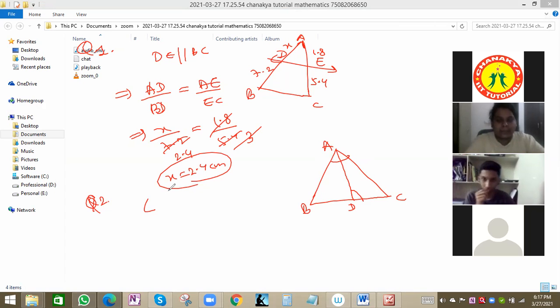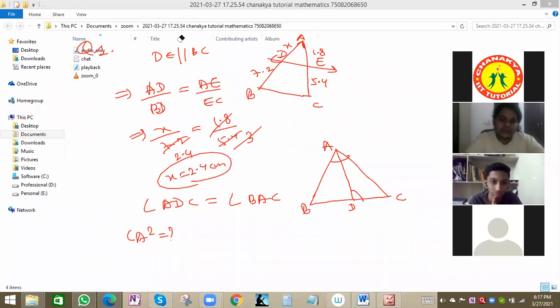Let me share this question in our WhatsApp group, that will help to see the question. I've shared this question now in our WhatsApp group, so from there also we can see it. So this is the second question. D is a point on side BC such that angle ADC equals angle BAC. We have to prove that CA square will be equal to something. CA square is on the left-hand side, and we have to prove what it equals.